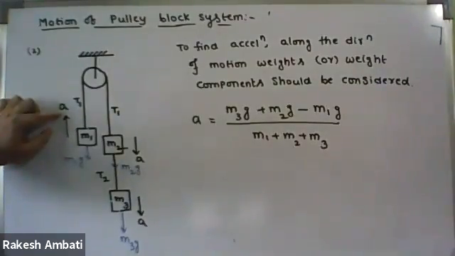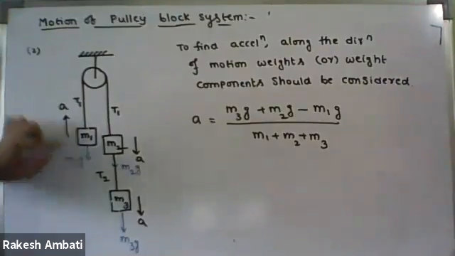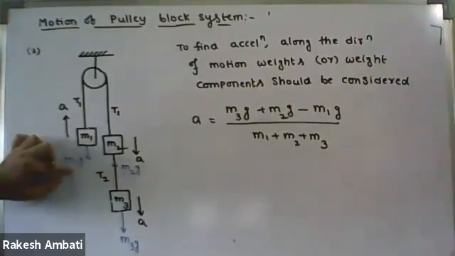It is a vertical motion, and this weight is also present in the vertical direction. So here it is vertical, and this also is vertical. So therefore, do we have to consider M1G or not? Not.